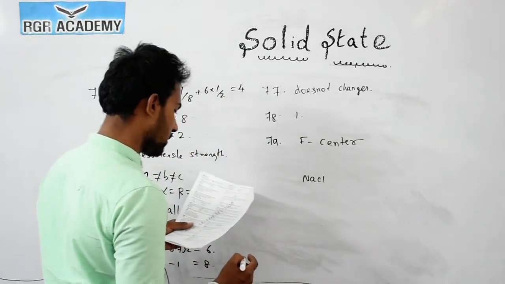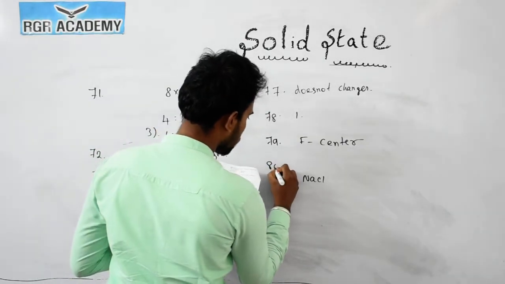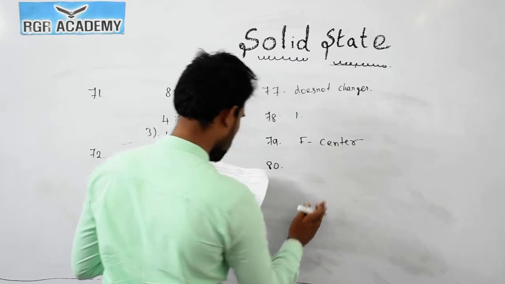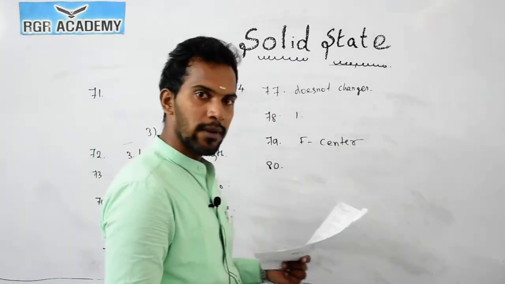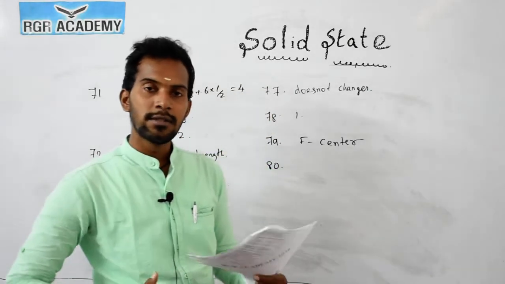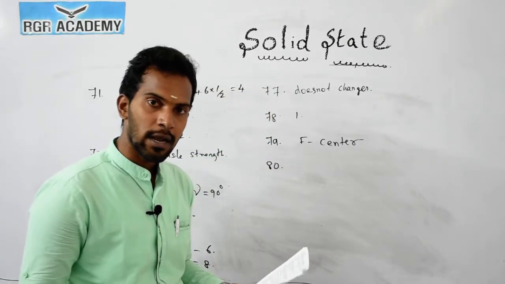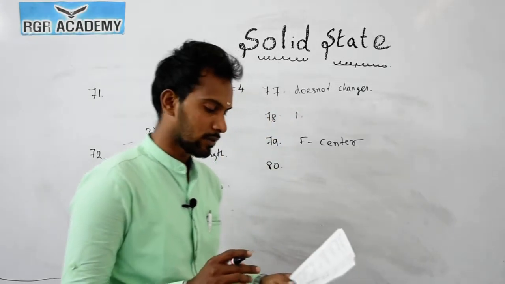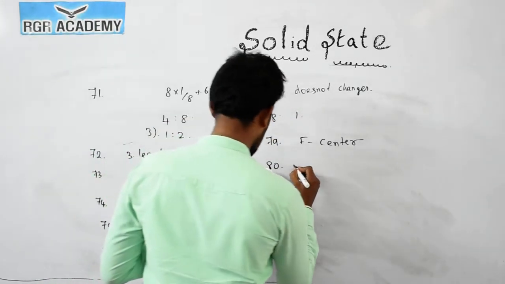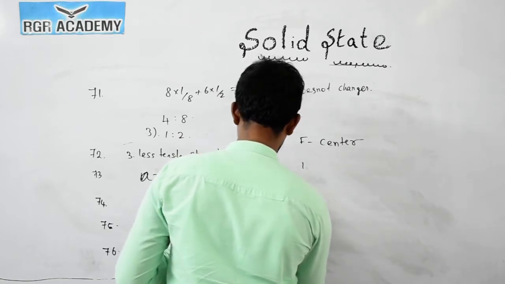Now question number 80. In the zinc blende structure, zinc is filled in what? Previously we discussed this question. Zinc is filled in the tetrahedral holes. So the answer is half the number of tetrahedral holes. The answer is 1.